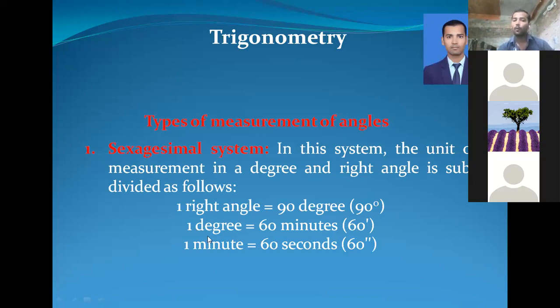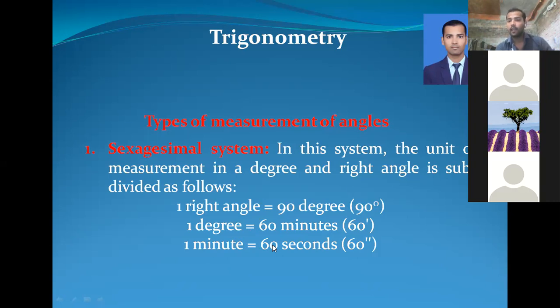In the same way, 1 degree is equal to 60 minutes, and 1 minute is equal to 60 seconds. In general, we learn that 1 hour is equal to 60 minutes and 1 minute is equal to 60 seconds. And a clock is formed on the basis of the revolution of angles.